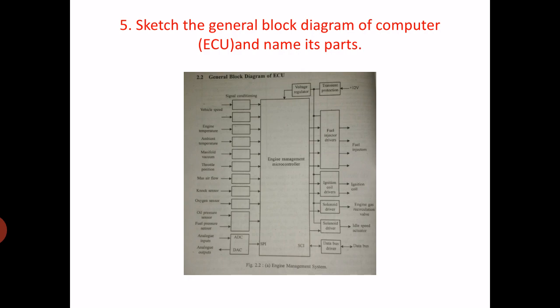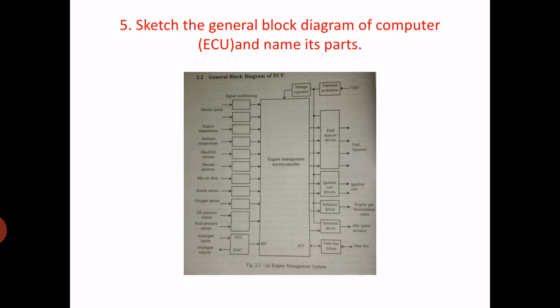Now question number 5, sketch the general block diagram of computer ECU and name its parts. So the general block diagram of ECU is given here. It consists of different components in it. We draw it and name it.